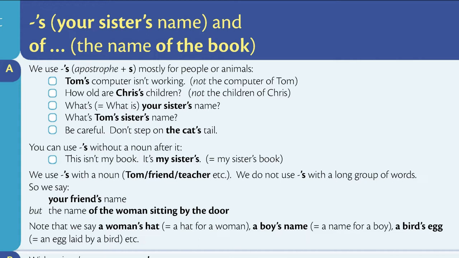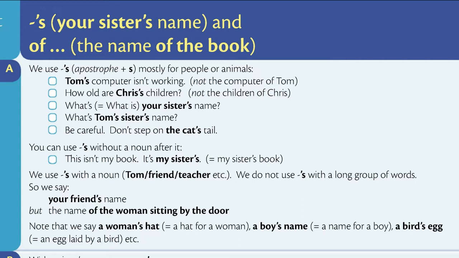Tom's computer isn't working. How old are Chris's children? What's your sister's name? What's Tom's sister's name? Be careful. Don't step on the cat's tail. You can use apostrophe S without a noun after it. This isn't my book. It's my sister's.